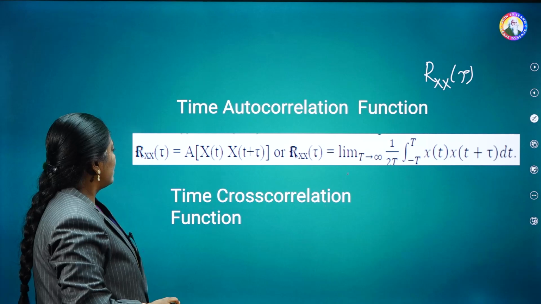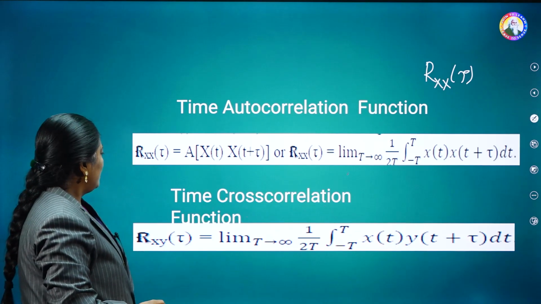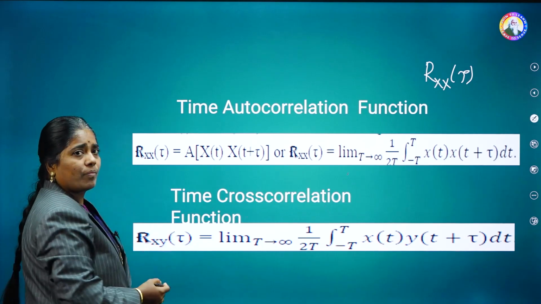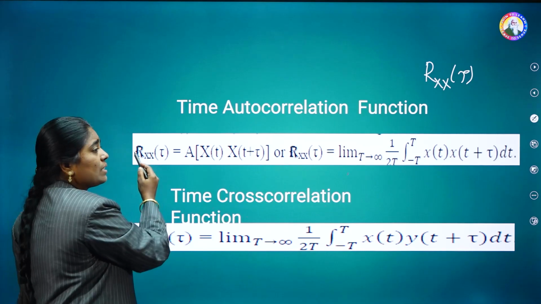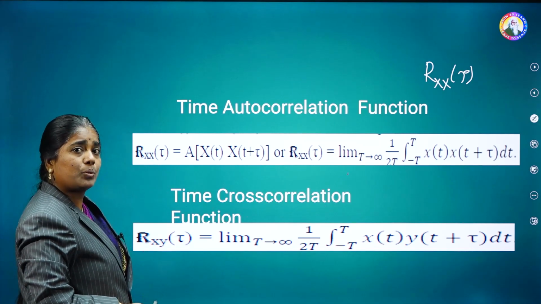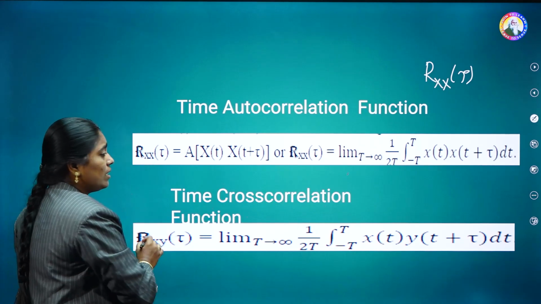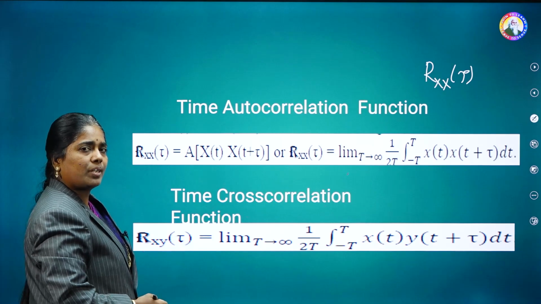And the next one is time cross correlation function. It is indicated as Rxy of tau. Let us see here. In the autocorrelation function, the same random process we are taking at two different times. Hence it is Rxx. Now here it is the cross correlation function. Two different random processes we are taking.